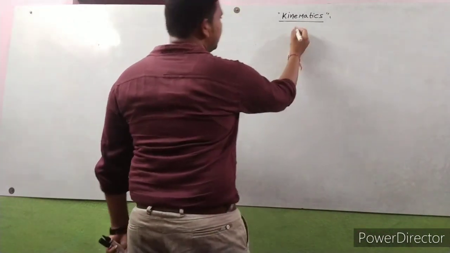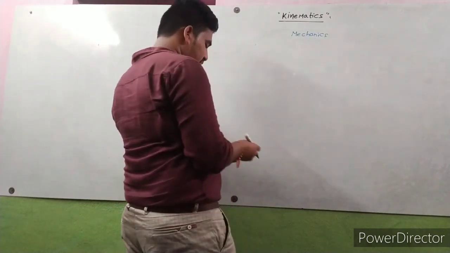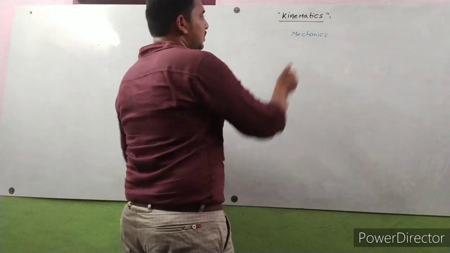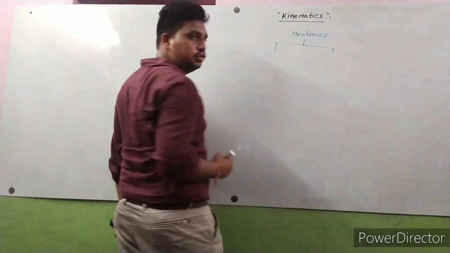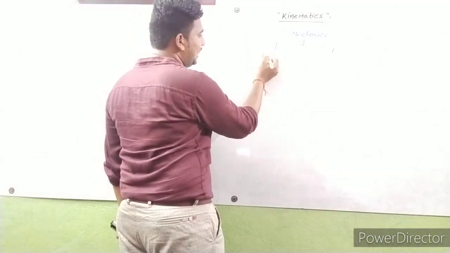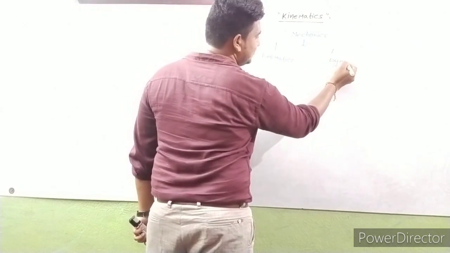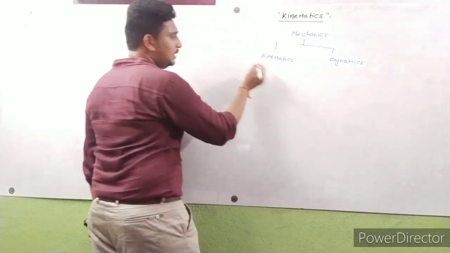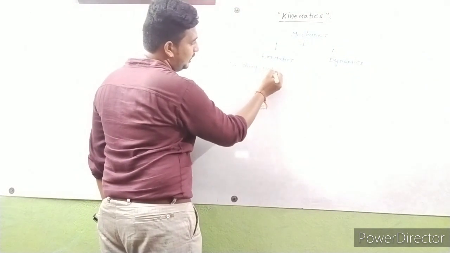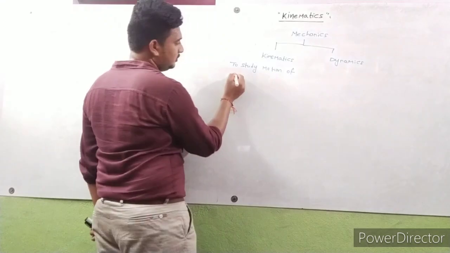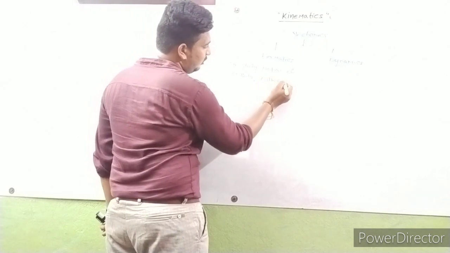Let me explain clearly here. Mechanics should contain two parts: one is kinematics and the second one is dynamics. In kinematics, we study the motion of a body without considering the cause of motion.